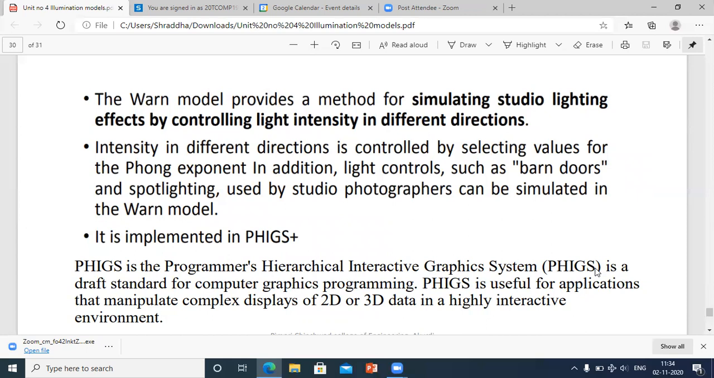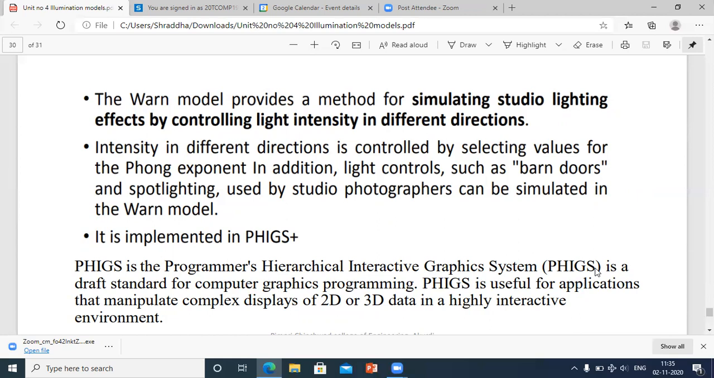So intensity in different directions is controlled by selecting the values for the Phong exponent. The intensity in the different directions is controlled by selecting the value. How these values are selected, we have studied in the Phong model. Then in addition, light controls such as barn doors and spot lighting used by the studio photographers can be simulated in the Warn model.